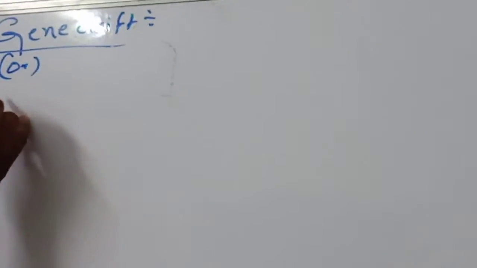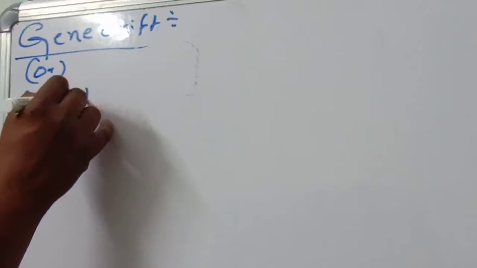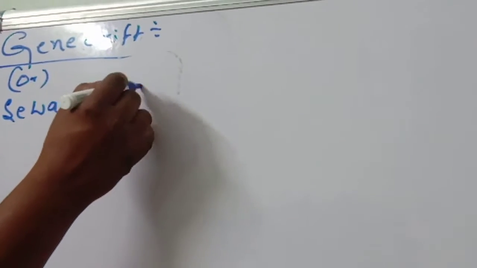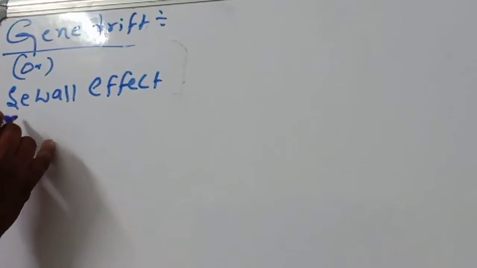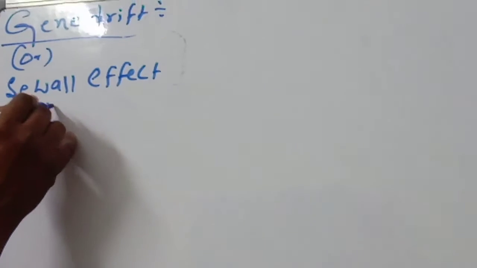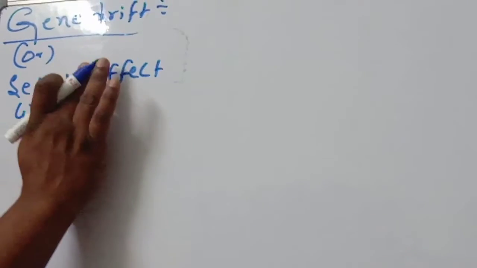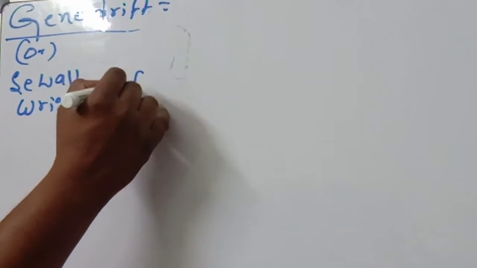Genetic drift is also called another name, the Sewall Wright effect. This point you should remember.